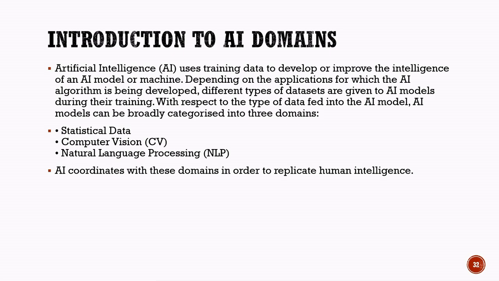The third domain is natural language processing, also known as NLP. Natural language processing helps computers understand, process, and respond to human language. Examples include chatbots, voice assistants, translation systems, and text prediction tools. Artificial intelligence combines these domains to replicate human intelligence and perform complex real-world tasks more efficiently.